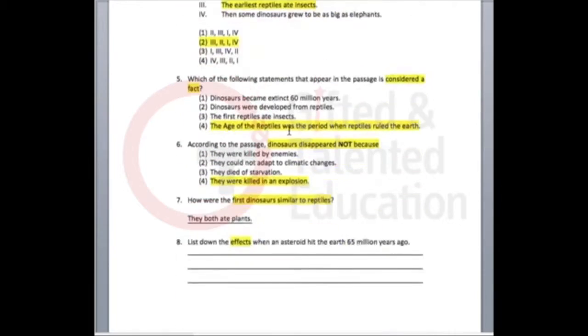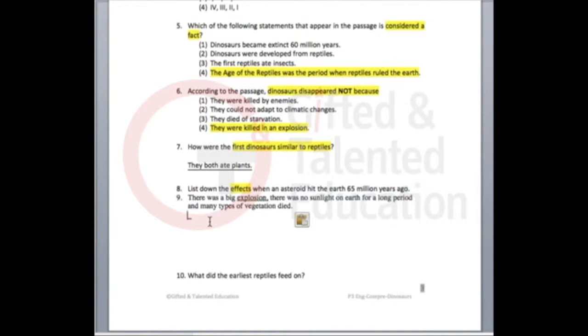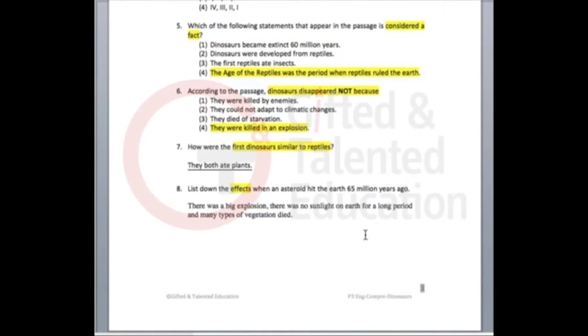The best way to do so is like this. Okay? There was a big explosion, there was no sunlight on Earth for a long period of time, and lastly, many types of vegetation died. Okay, this will be the optimal answer for this question. There are 3 things you have to list down: the explosion, no sunlight, and the many types of vegetation died too. Alright, now let's move on to question 9.